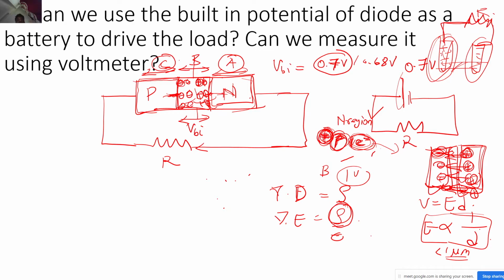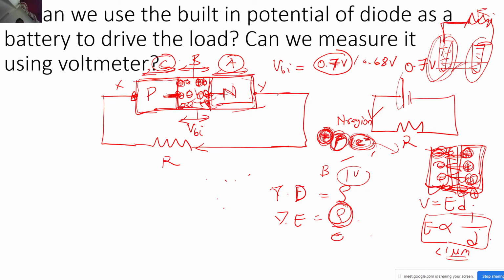Now just tell me whether I have any access to tap into this region. I can only get a connection from here, that is, point number X and point number Y, correct? Do I have any provision to get a connection from this region? Do I have any provision to get a connection over here?